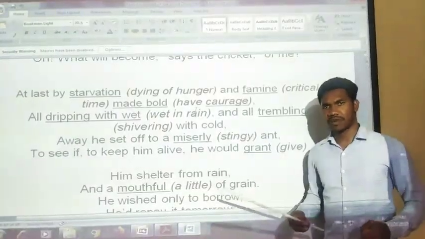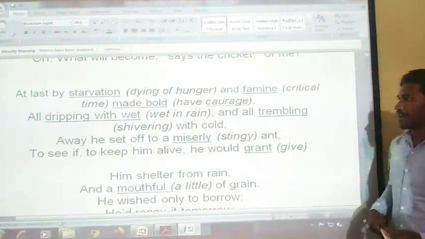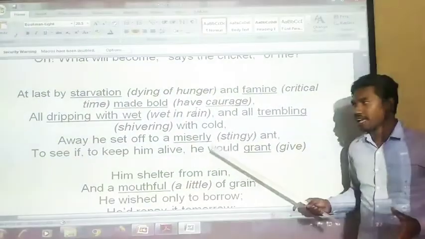He is trembling. Trembling means shivering. Shivering means कांप रहा है. ठंड की वजह से वो बहुत कांप रहा है. Okay, और उसने क्या किया?